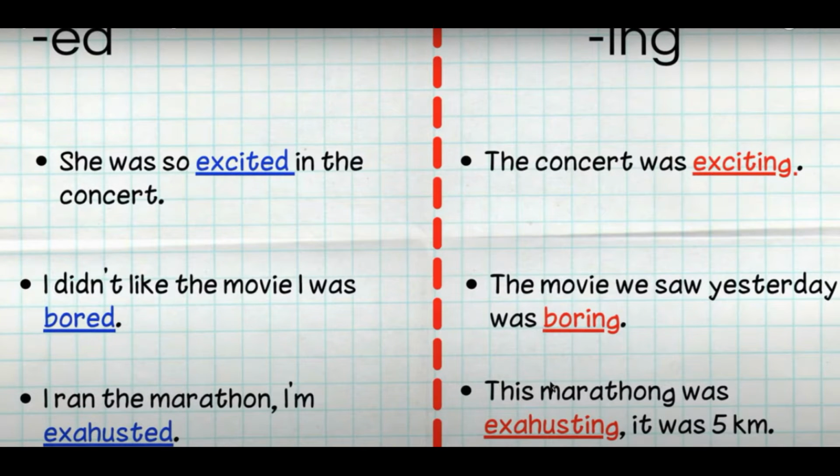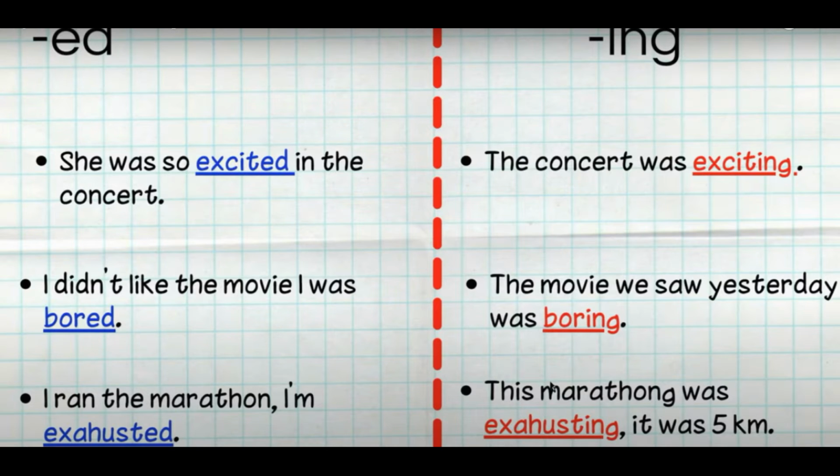So let's pay attention to these examples. She was so excited at the concert. The concert was exciting. You see the difference? I'm talking about the emotion, how the woman was feeling. She was excited. So we use ed to describe the feelings, the emotions. And we use ing to talk about the thing or the person that causes the emotion, right? So I say the concert was exciting.